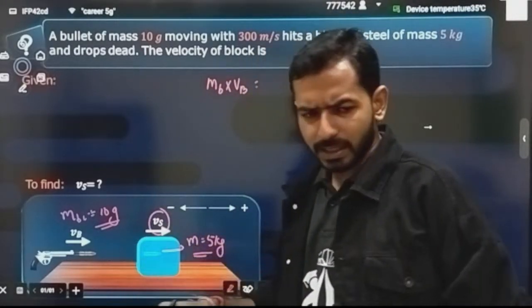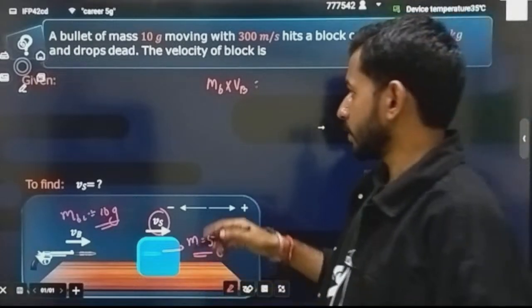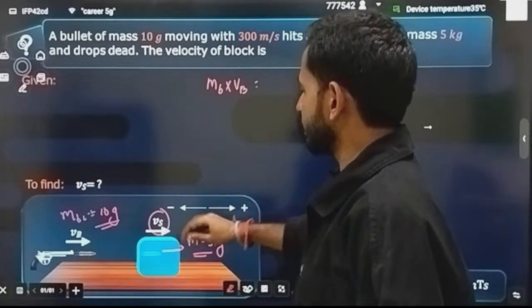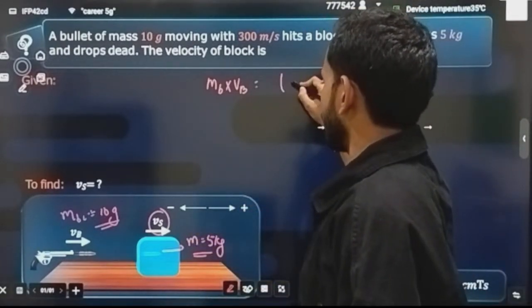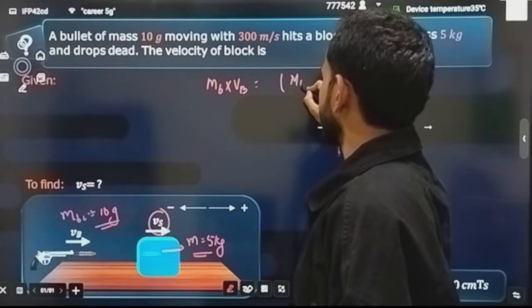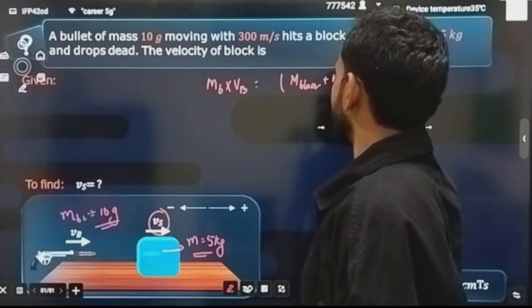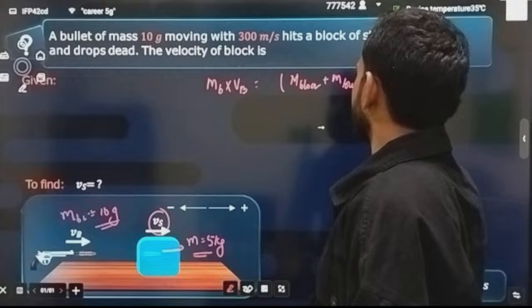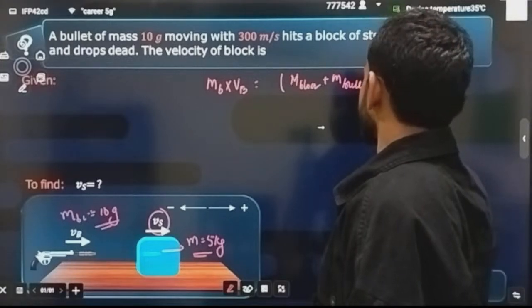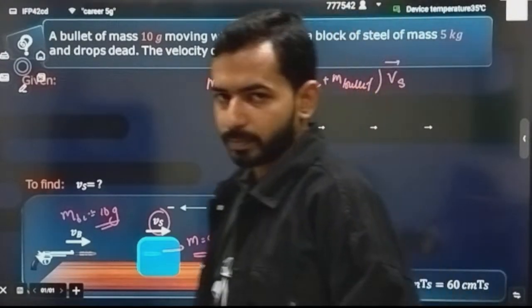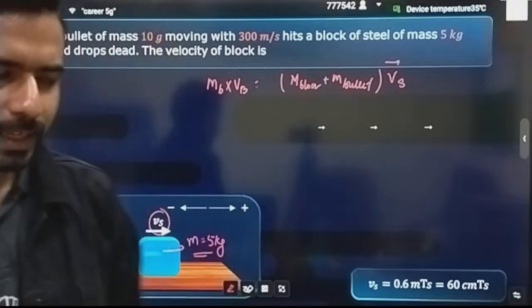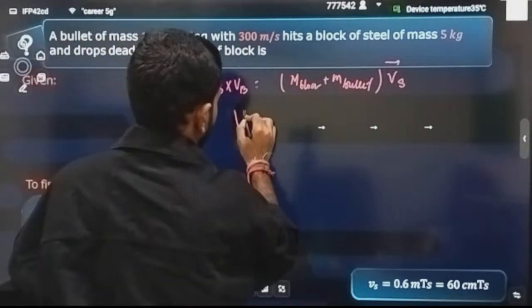And this body was initially at rest, so there is no momentum for this body. Finally, both will get embedded, that means mass of block plus mass of bullet are moving with a common velocity that is represented as Vs, and exactly that velocity of the system you have to calculate.